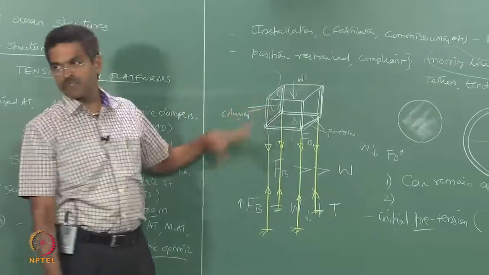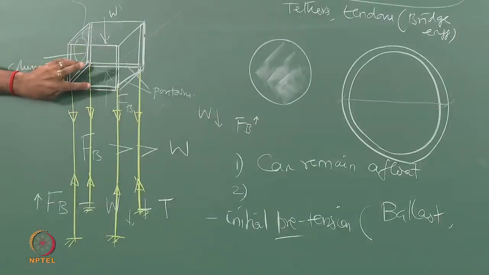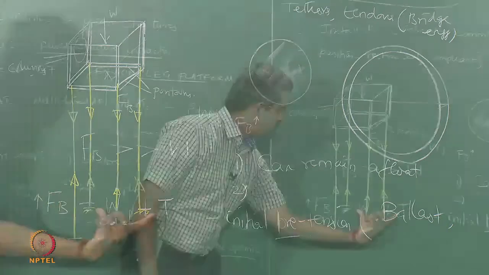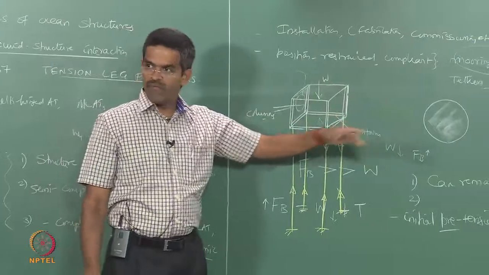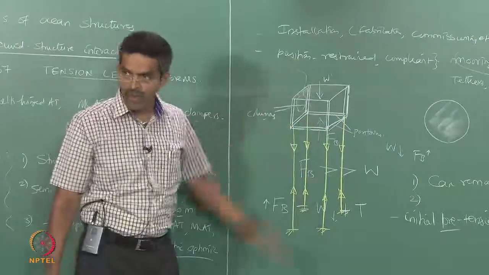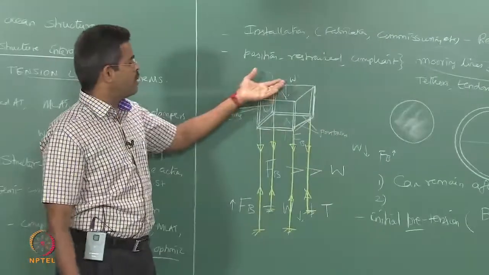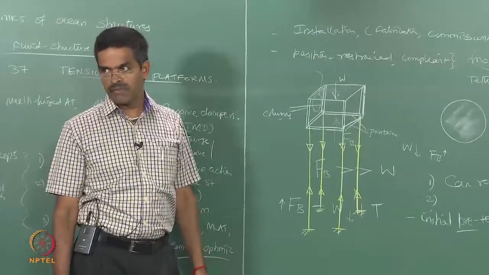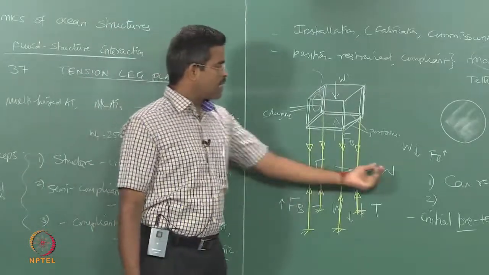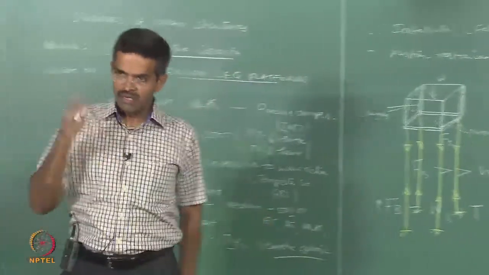There is a design draft for this platform, maybe if this is L or H, maybe this is X bar or H bar. There is a design draft for this platform where this is maintained. But when you add ballast, weight will increase, the design draft will come down, the platform will come down. Maybe if you keep on adding more and more ballast and more weight at the top, the platform may even completely sink also. There is a possibility, because you can make W exceed or equal to Fb without T, that is also possible. Keep on adding weight, it will sink.